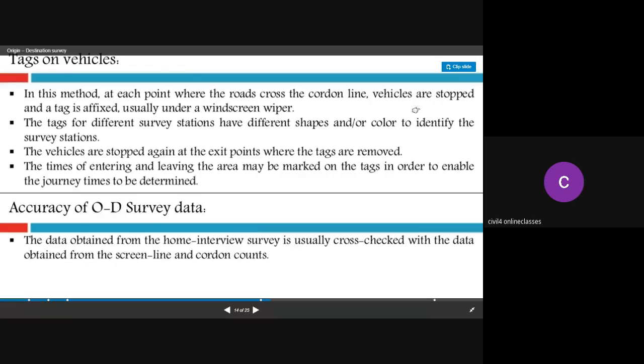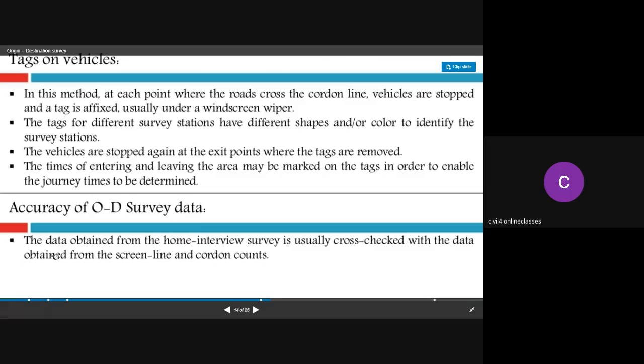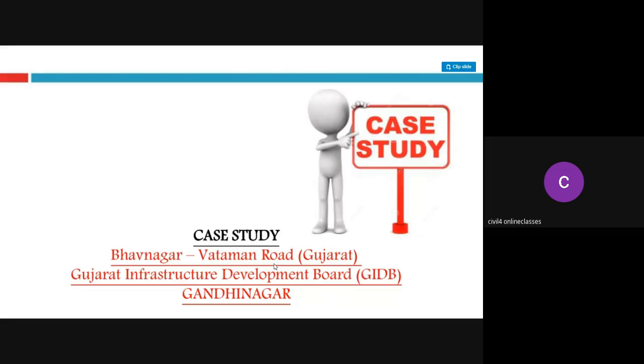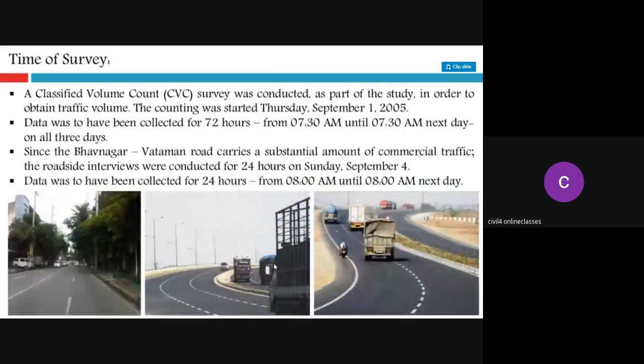Next one is the accuracy of OD survey data. It is usually cross-checked with the data appearing on screen line and cordon counts. So this is just a case study, just to have a look at it.